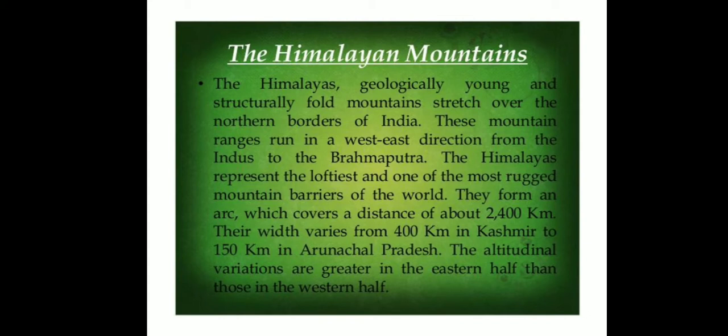Their width varies from 400 kilometers in Kashmir to 150 kilometers in Arunachal Pradesh. That means in the northern part of India, they are very wide, running at least 400 kilometers, and when they reach Arunachal Pradesh, their width decreases. It is only 150 kilometers. The altitudinal variation is greater in the eastern half than in the western half. That means their height varies from east to west.